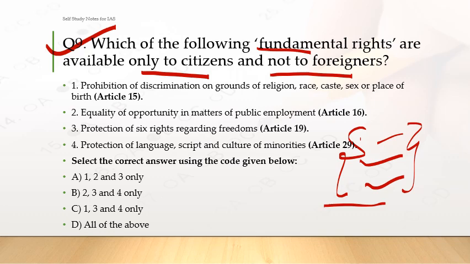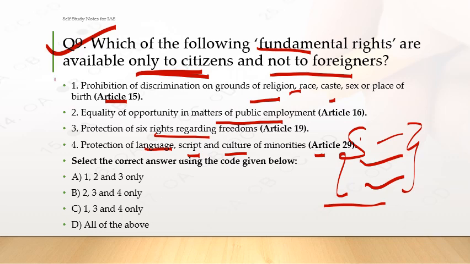So the question is, what fundamental rights are available only to citizens? First, Article 15, prohibition of discrimination on grounds of religion, race, caste, sex or place of birth; Article 16, equality of opportunity in matters of public employment; protection of six rights regarding freedoms, Article 19; protection of language, script and culture of minorities, Article 29.